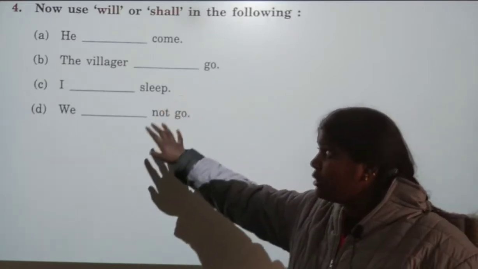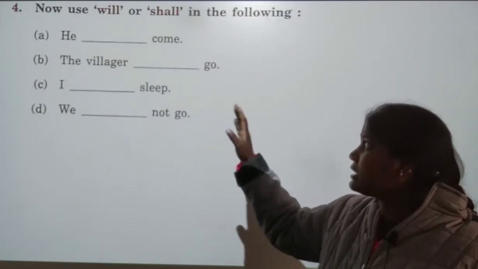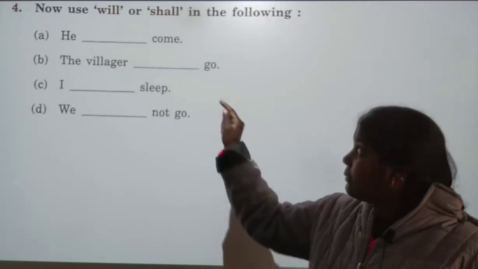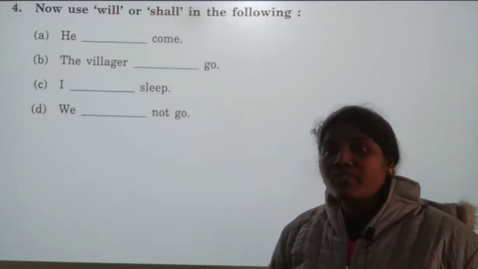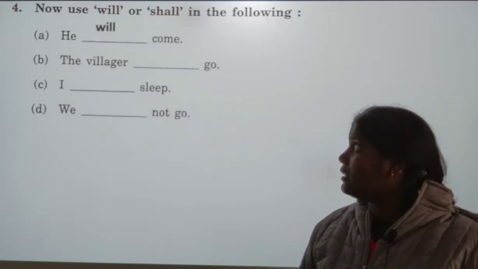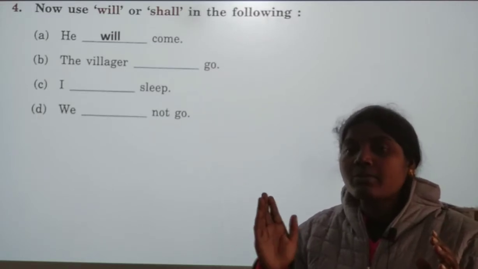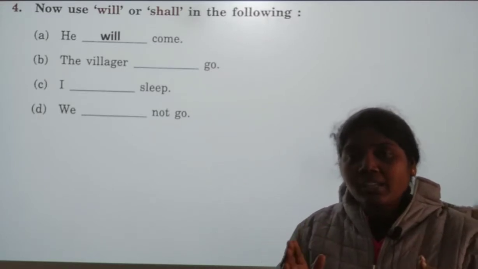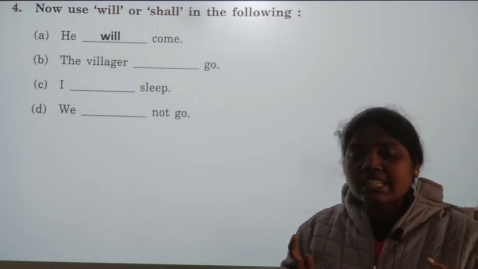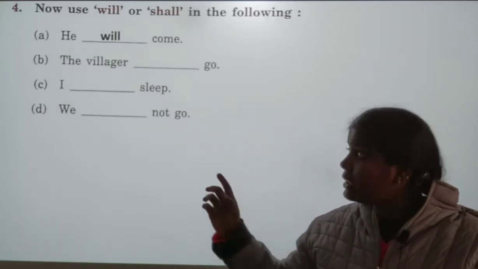There are 4 sentences. He dash come. Which pronoun is he? For he, which verb do we have to use? Will. Answer is will. Because in the previous slide we have seen for I and we we can use shall, and for he, she, it, they, you we can use will.